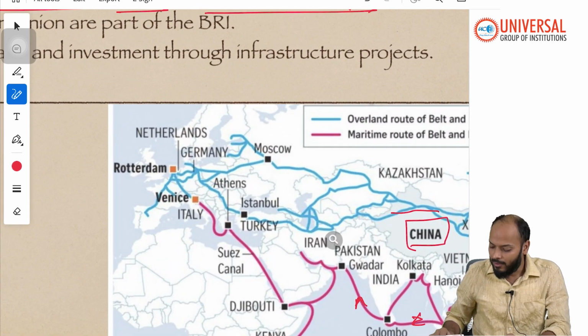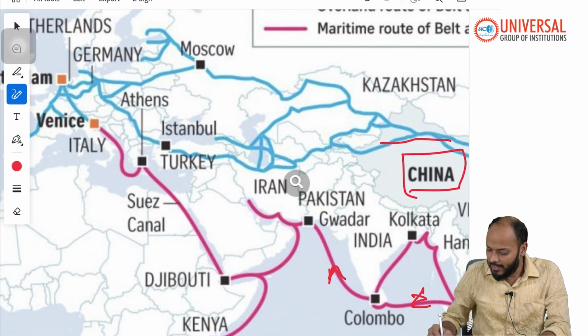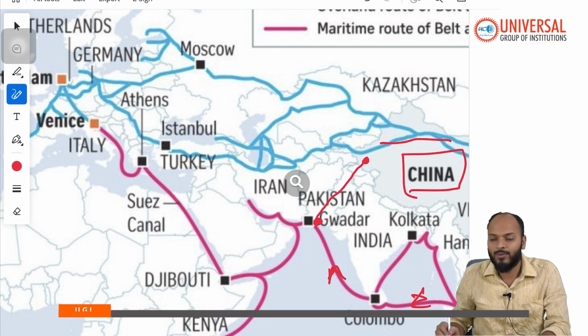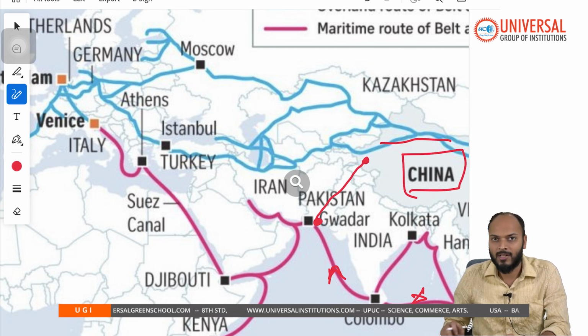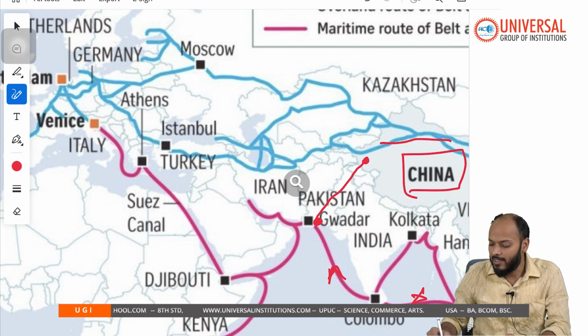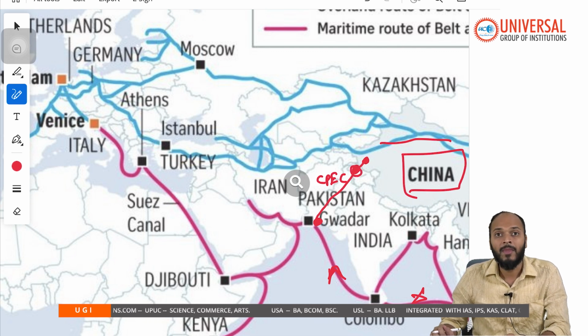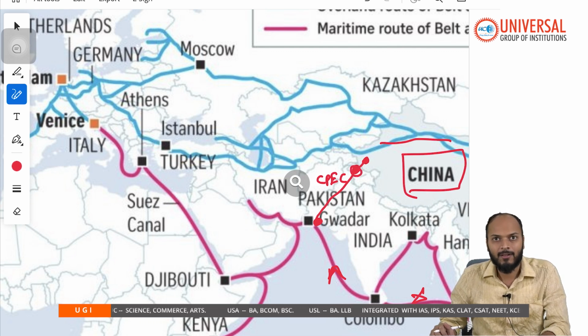Reason being, one of the projects under BRI is the China-Pakistan Economic Corridor. This corridor starts from Xinjiang province of China here and ends at Gwadar port here in the Indian Ocean in Pakistan, right? The thing is, this project, CPEC, passes through POK, which India says is an integral part of India.